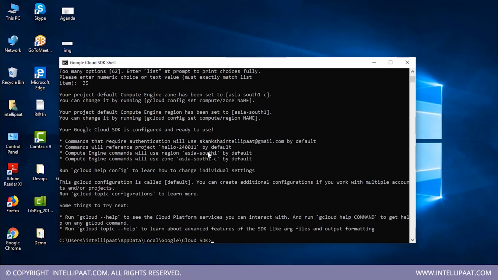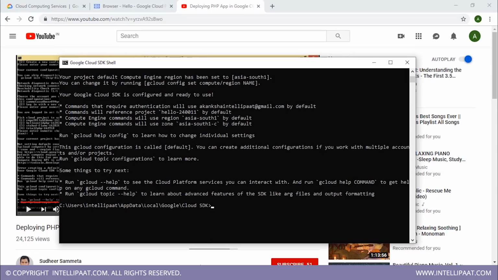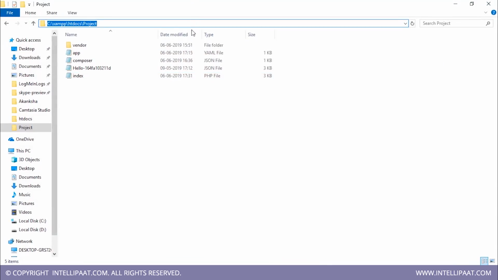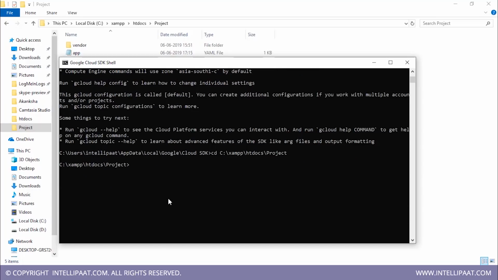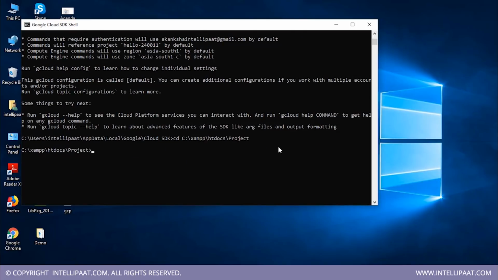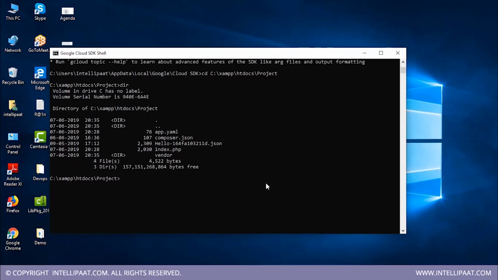But to do that, we'll also have to deploy our application codes onto the cloud, right? So to do that, I'll just have to move to the directory where all my application codes reside. So let me first do that. I'm moving to the project directory where all my application codes are. We can also view all of the files and directories residing inside the project directory with this command. And so now you can deploy your application codes using this command, deploy.